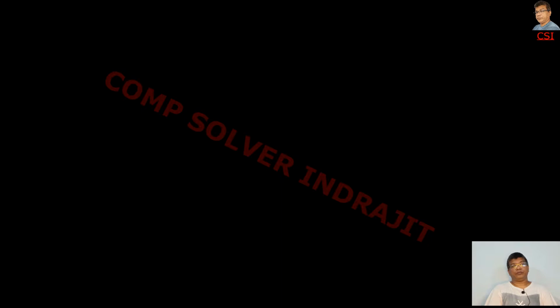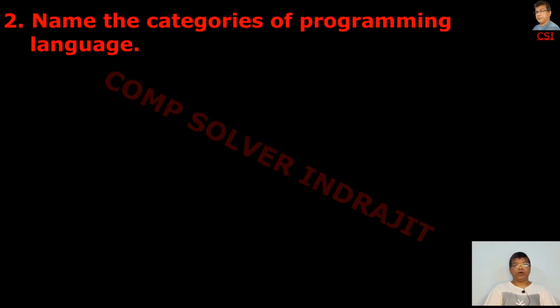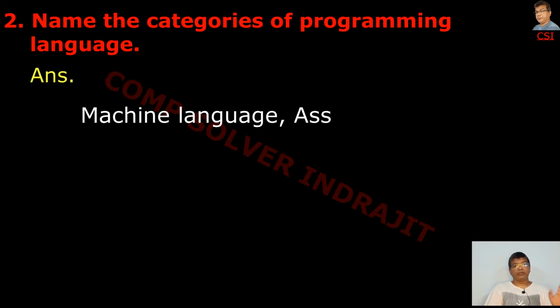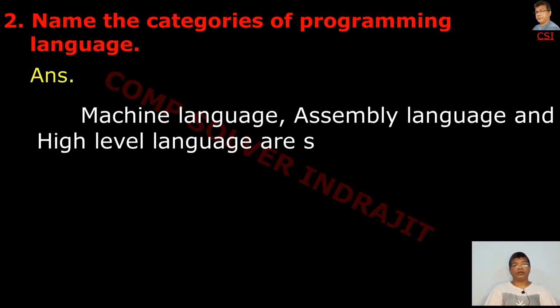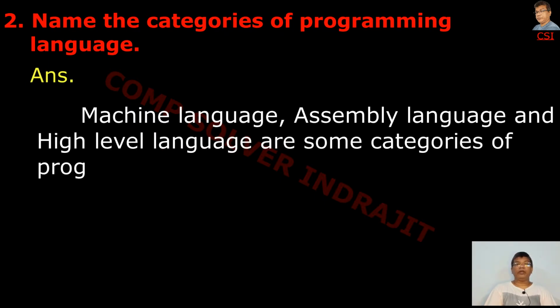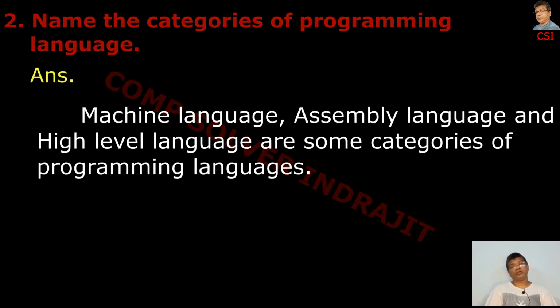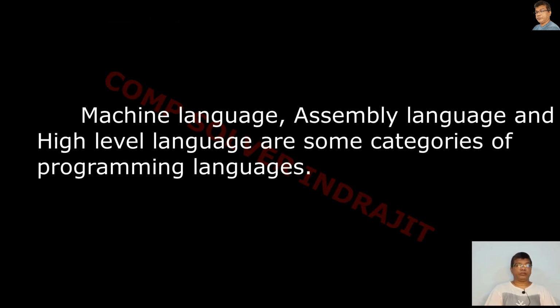Question number 2. Name the categories of programming language. What is the answer? The categories are number 1 machine language, number 2 assembly language, and then number 3 is high-level language. These are the categories of programming languages.